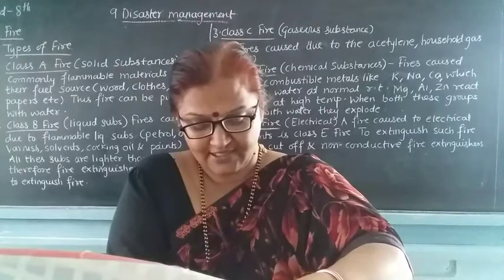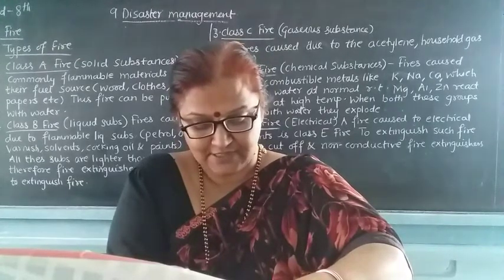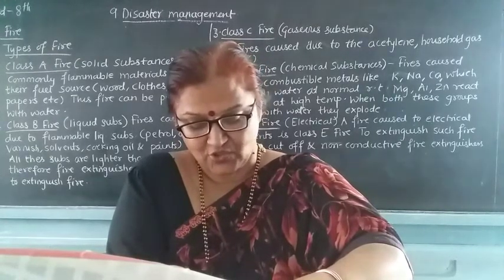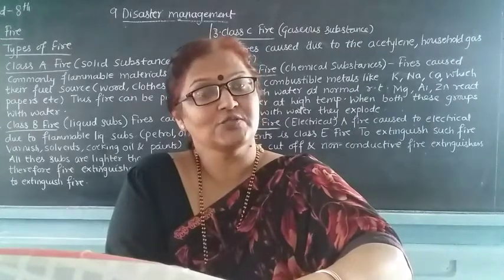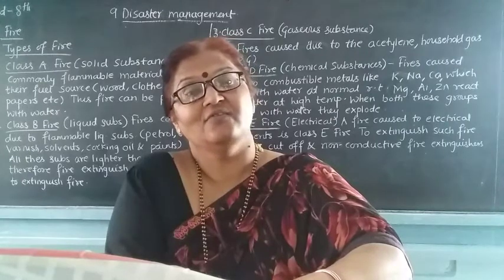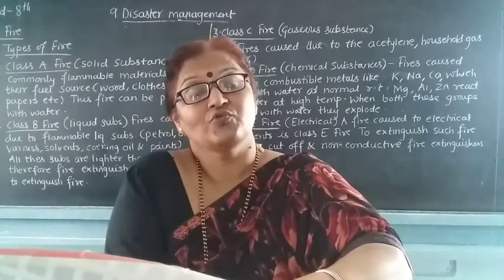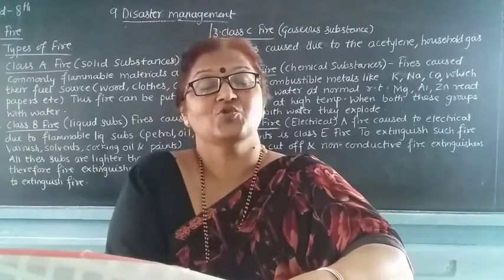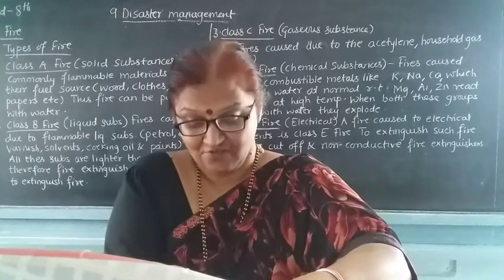Any wooden article or flammable substances must be kept away so that no source is left for the fire to spread, as we know that wood catches fire very easily. So we should keep these types of sources away from the fire.